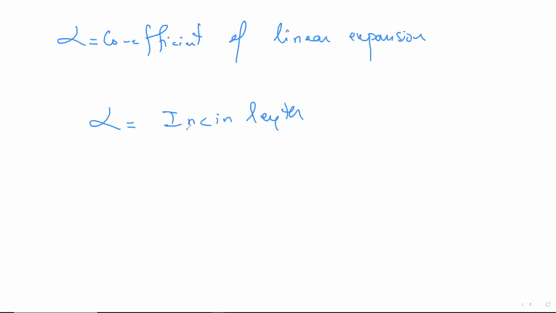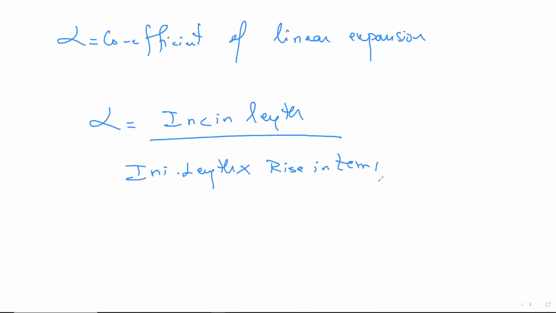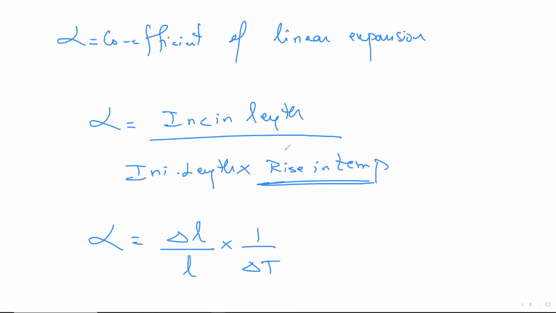That's how things work. Now, alpha is nothing but increase in length divided by initial length, into rise in temperature. Very simple, guys. Focus here. You write alpha. Increase in length is nothing but delta L. Initial length is nothing but L, into rise in temperature, which is always there in the denominator. Correct. So 1 by delta T. Why delta? Rise in temperature.